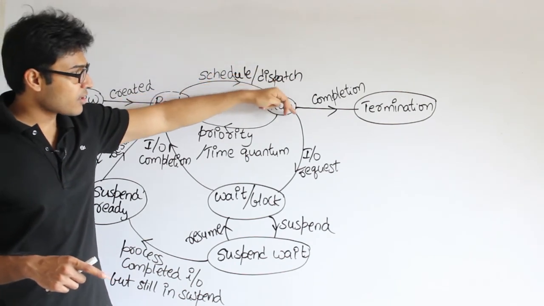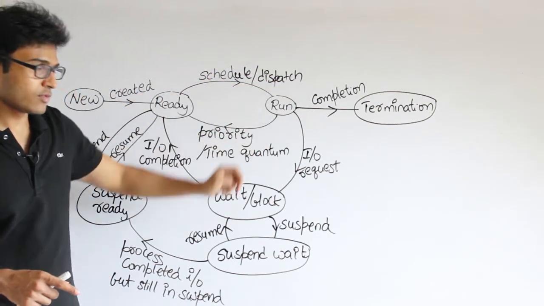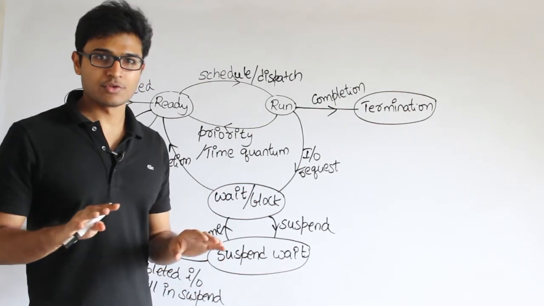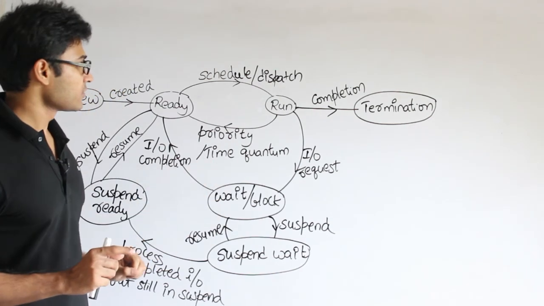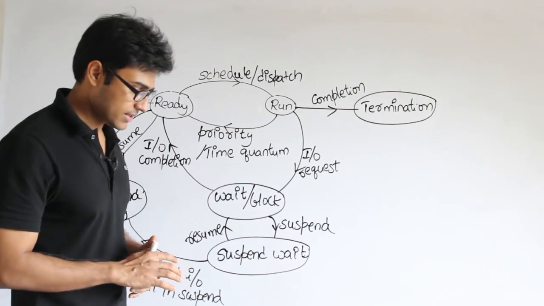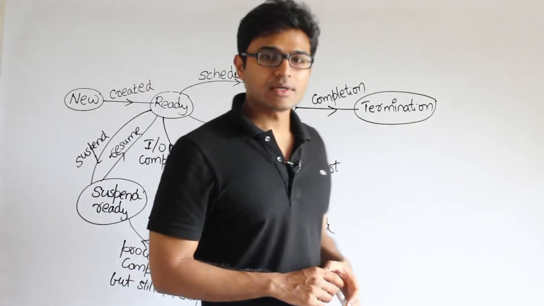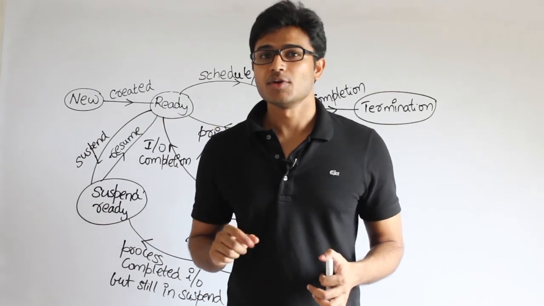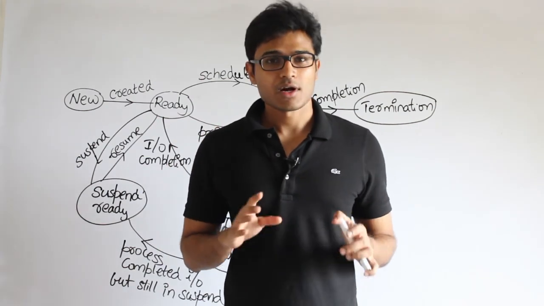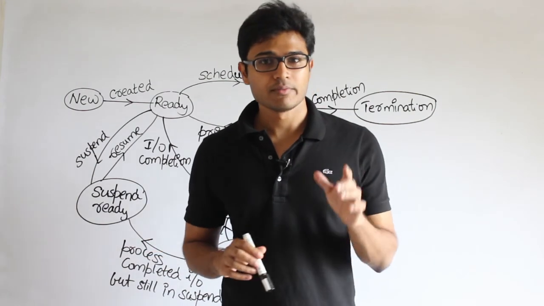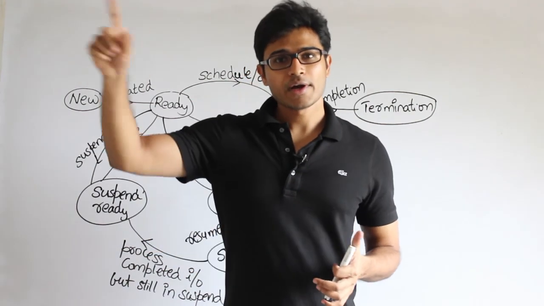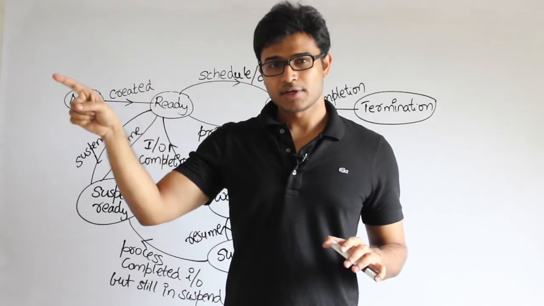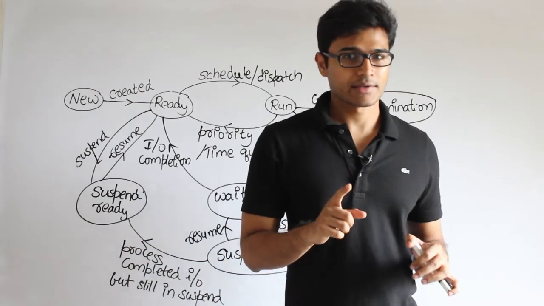Therefore, until its entire IO is over, and until you are sure that once you get it back to the running state it will run smoothly without asking for IO, let it be there, right? So don't get it back. You are just making sure that a process which comes to the running state will always be ready to run. It should not ask for IO at all. If you should make that happen, then let it go and wait in some other state until it finishes its IO, and next time when it comes to the running state, it will run only on CPU without asking for IO.